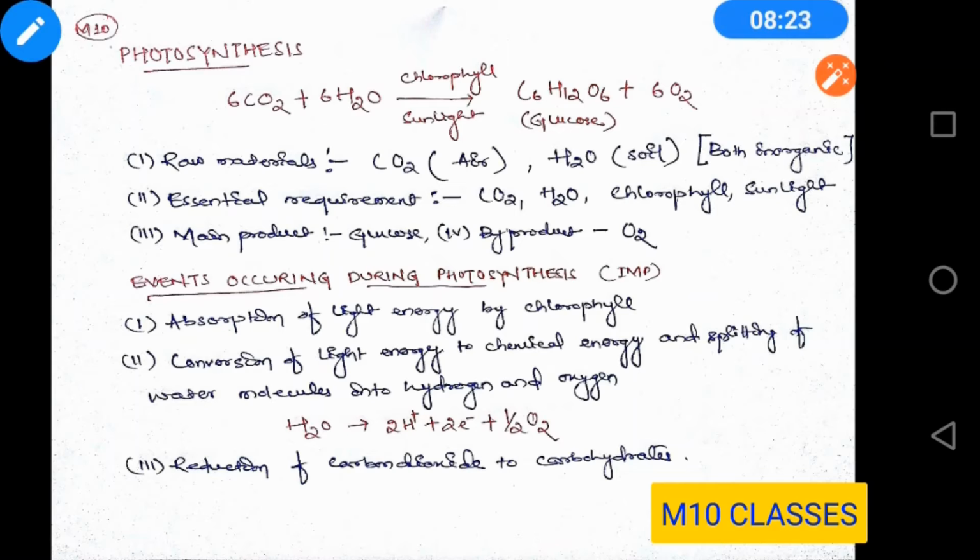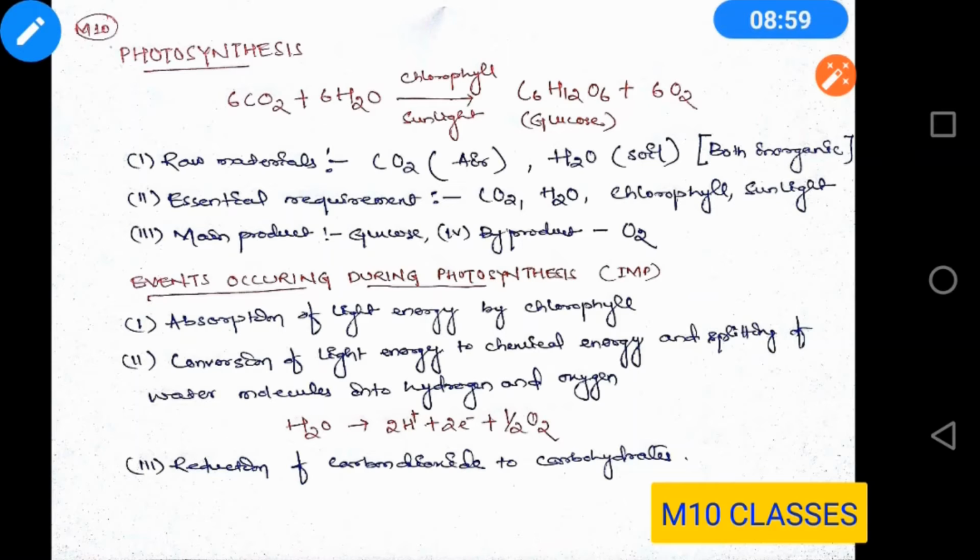Now let us come to photosynthesis. In autotrophic nutrition, all these organisms have chlorophyll within themselves, due to which they can carry out photosynthesis. What is photosynthesis? It is a process in which green plants absorb raw materials like carbon dioxide and water, and in the presence of chlorophyll and sunlight they form glucose, which is the food for the plant. Along with that, in this process you are getting oxygen.